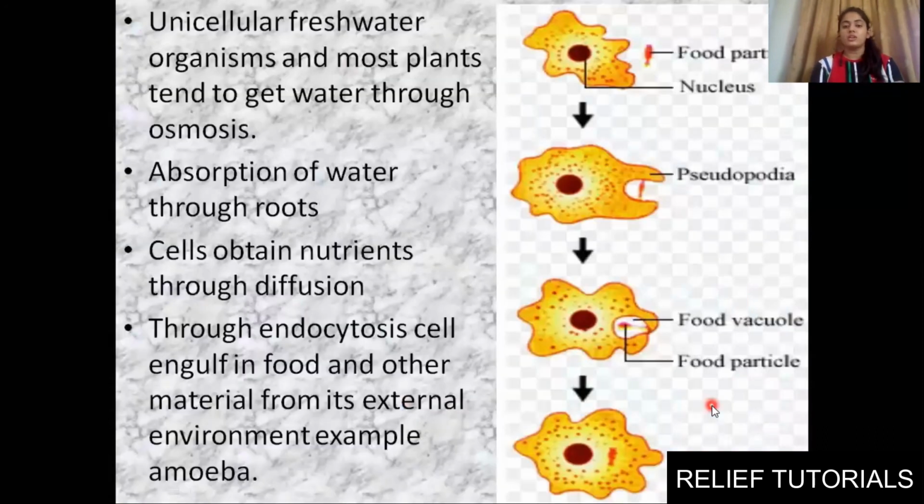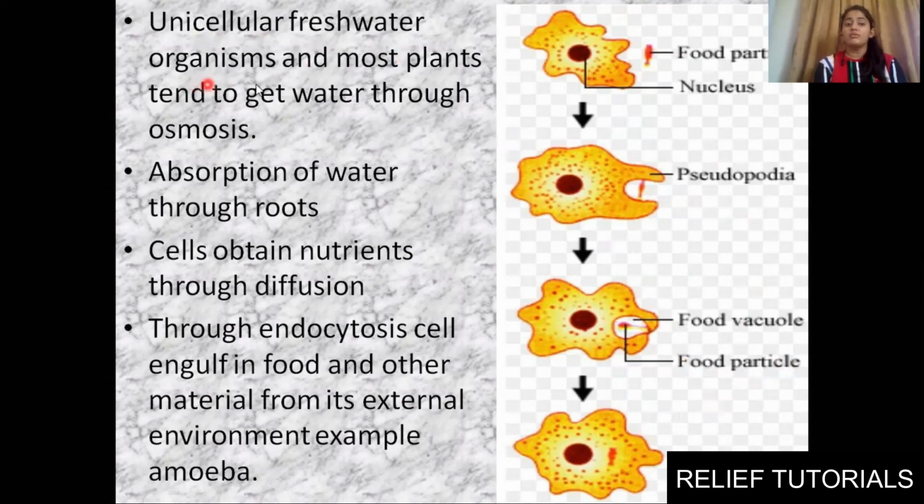Now next is, as I mentioned prior, that amoeba is a kind of cell which keeps on changing its shape, and it is a unicellular organism, so each and every function will be done by the cell itself. They usually change their shape, and through endocytosis they consume nutrients, they take food. I have shown here in the diagram, with the help of pseudopodia they'll engulf the food particle.